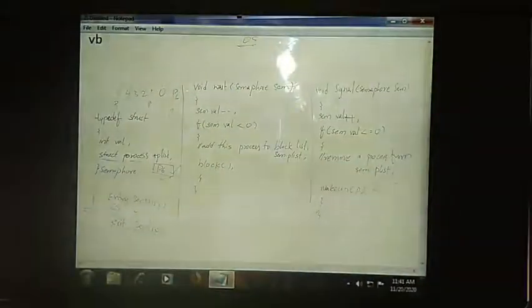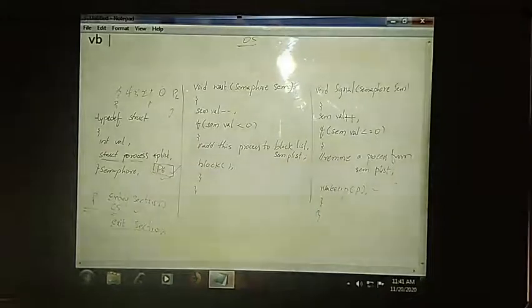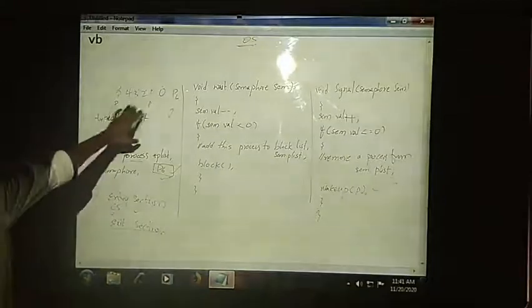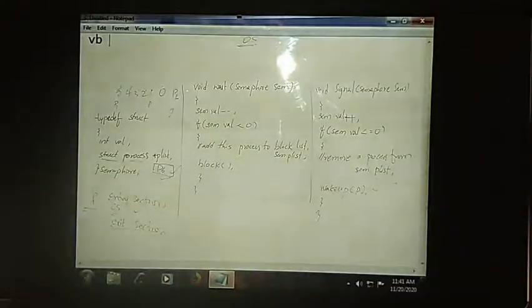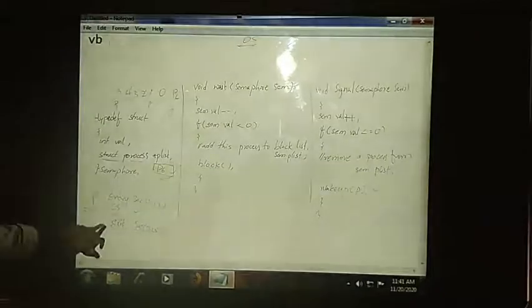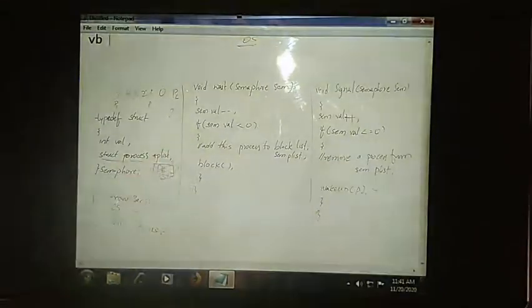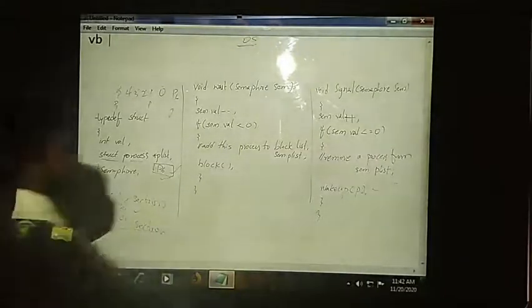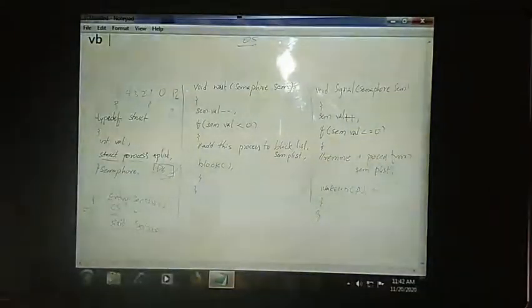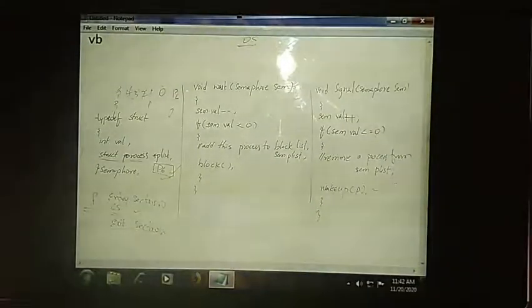To say it clearly, the blocked processes can be resumed only when at least one of the processes completes its execution and executes a signal process. Signal process is nothing but your exit section. Until then, the blocked program will not execute its critical section. If the condition is satisfied, then it removes the blocked process from the waiting queue, resumes it for execution, and executes the wake up call for the process. That is what we are saying.